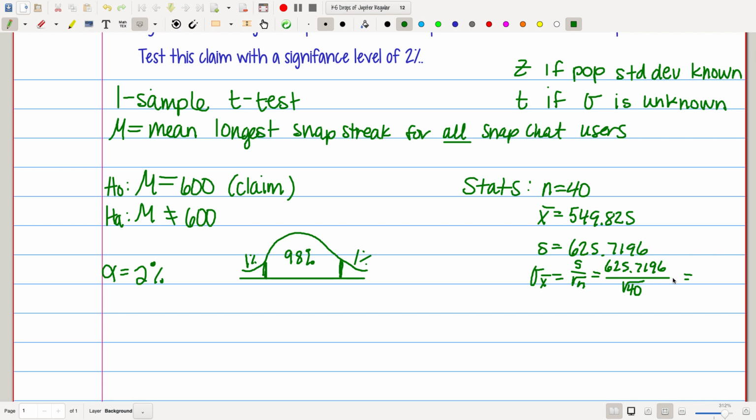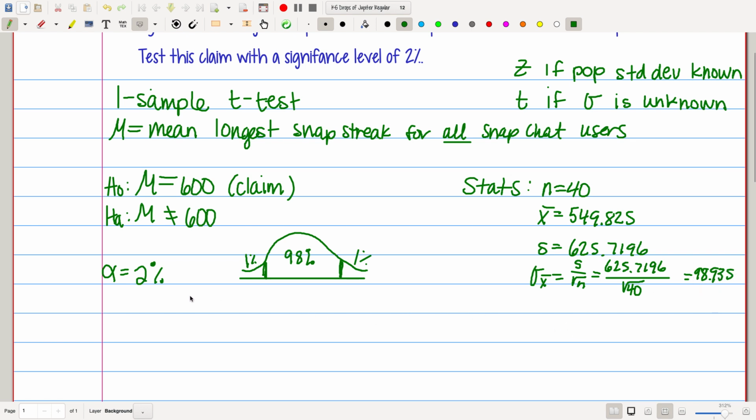Let's see here. 625.7196 divided by square root of 40. And I get 98.935. So I'm going to estimate just a little bit.